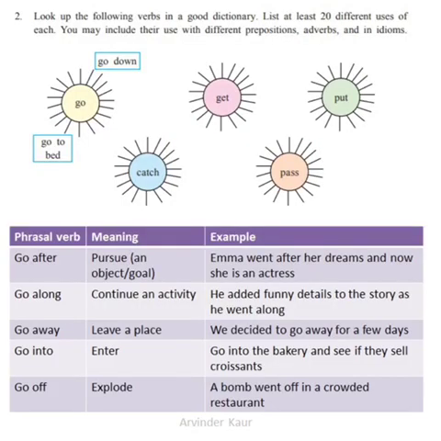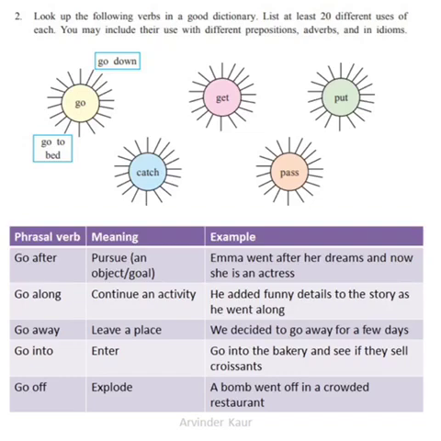The second activity: look up the following verbs in a good dictionary. List at least 20 different uses of each. You may include their use with different prepositions, adverbs, and in idioms. Children, I have given 5 examples for each of them. First one, go. I have given in the first column the phrasal verb for go, their meaning and their example.